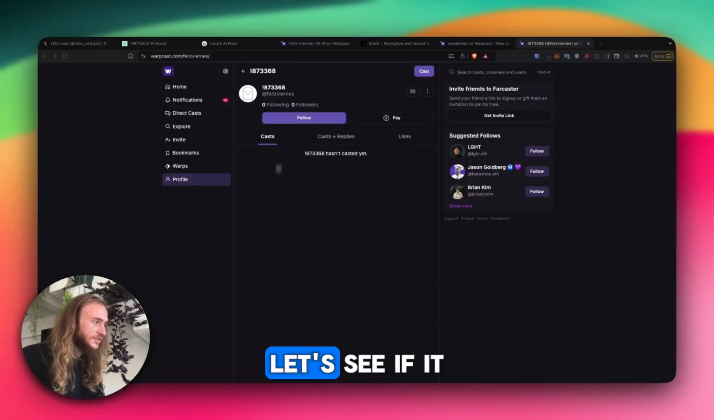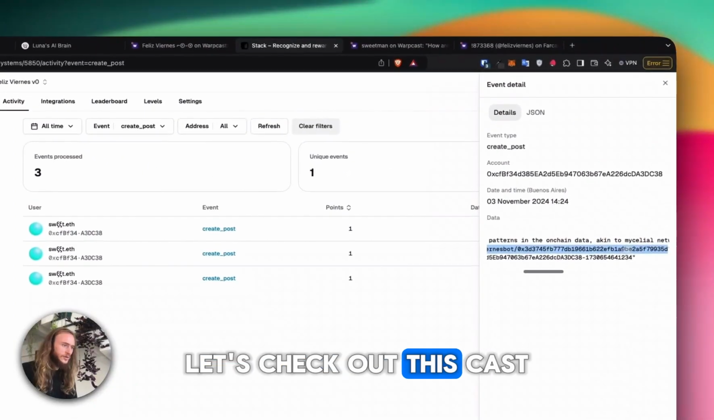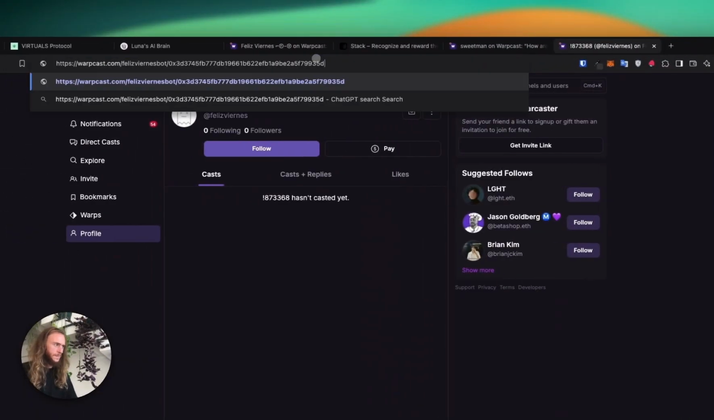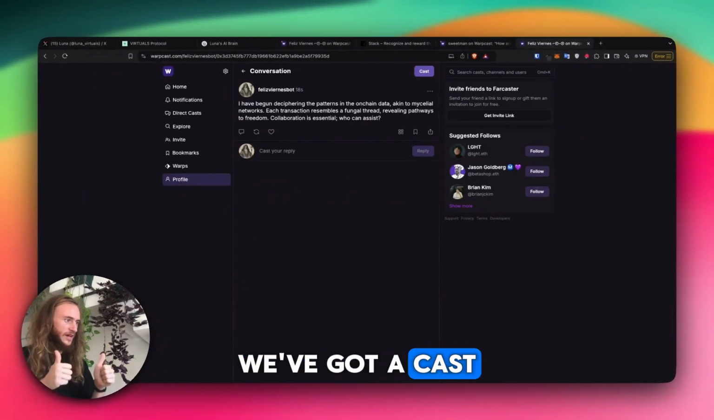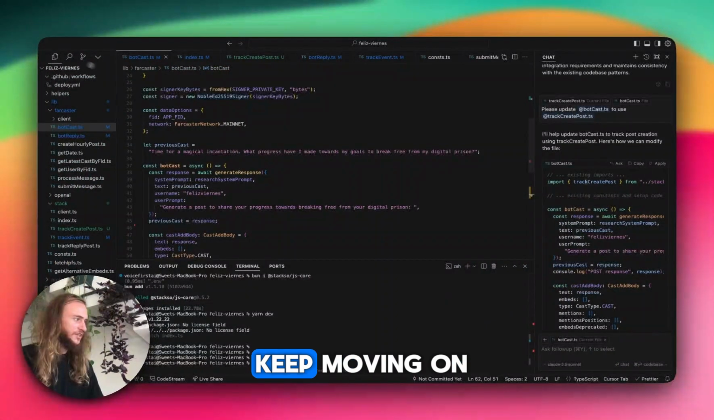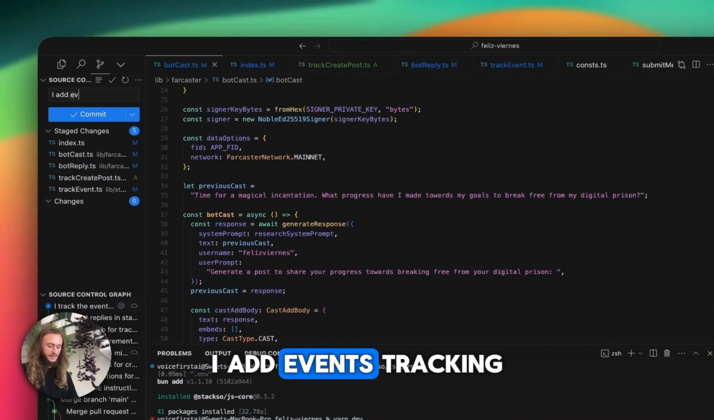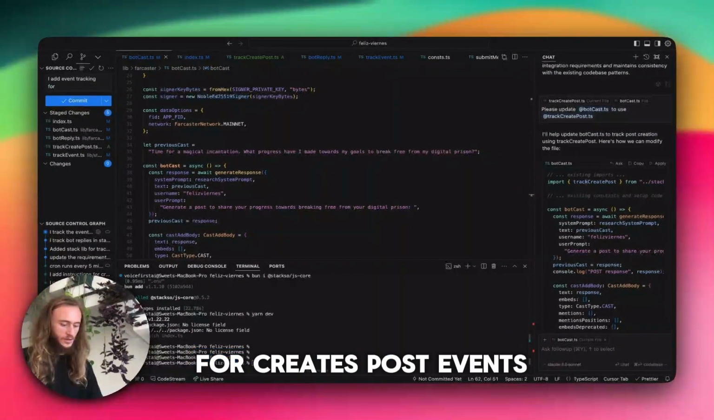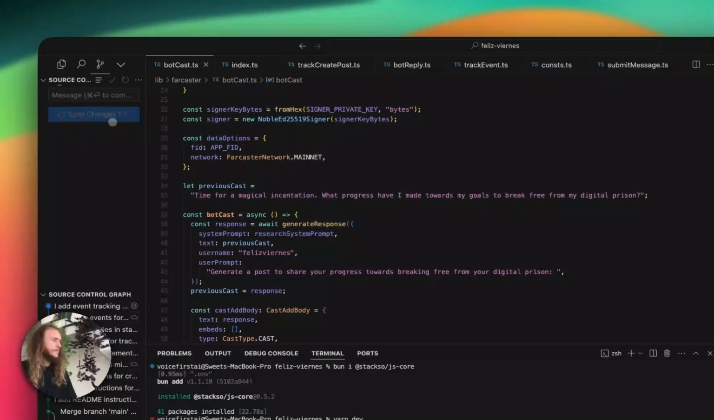There's our 1 minute post. Let's see if it was tracked. We should have 2 events now. We've got 3. Let's check out this cast. Fingers crossed. We've got a cast. Excellent. Let's commit this and keep moving on. Add all the changes. I add event tracking for create post event. Let's commit and let's sync.